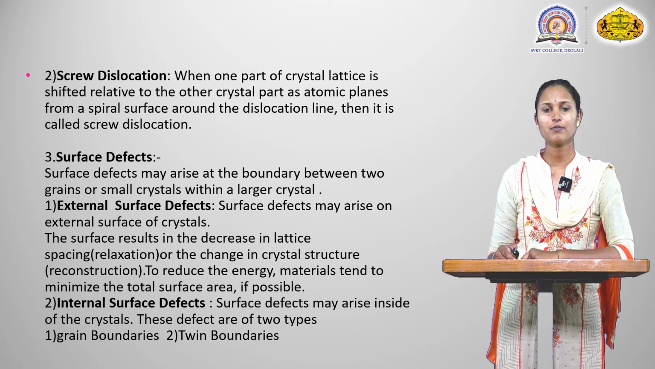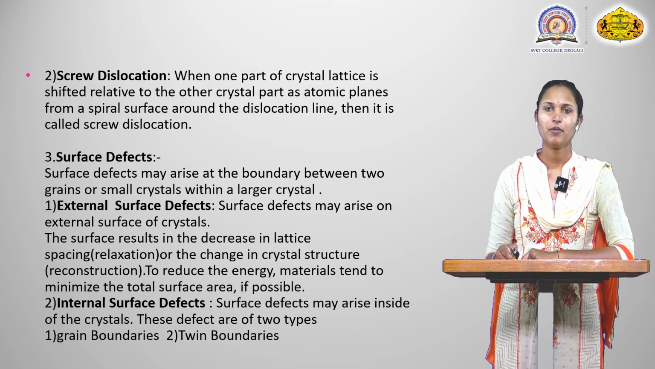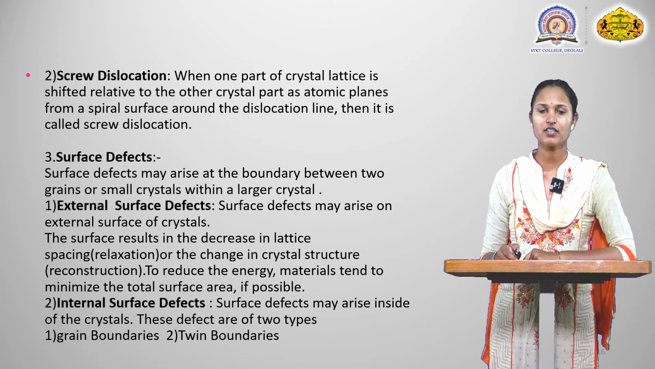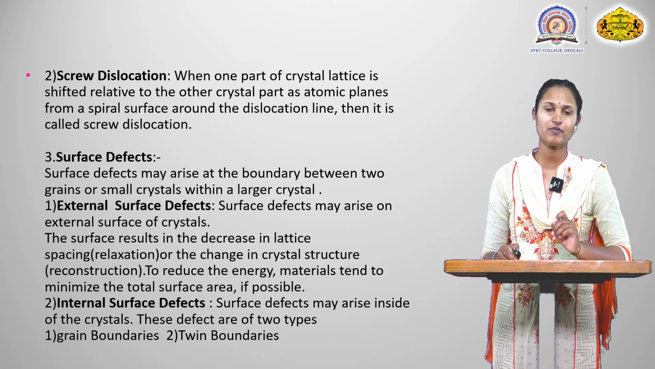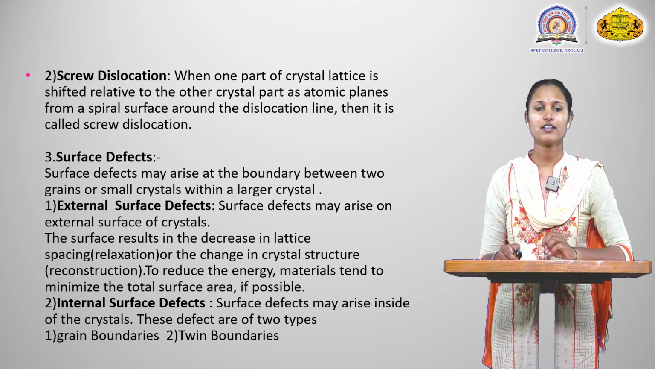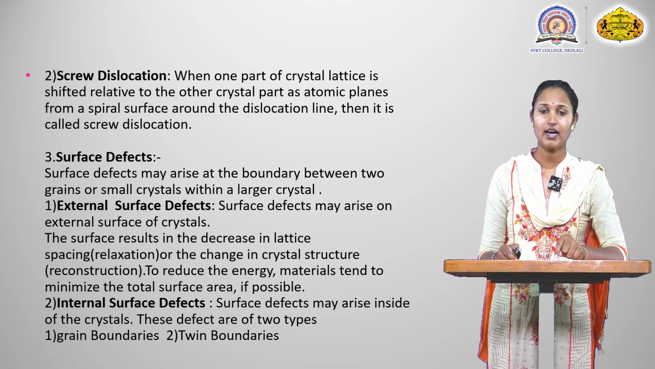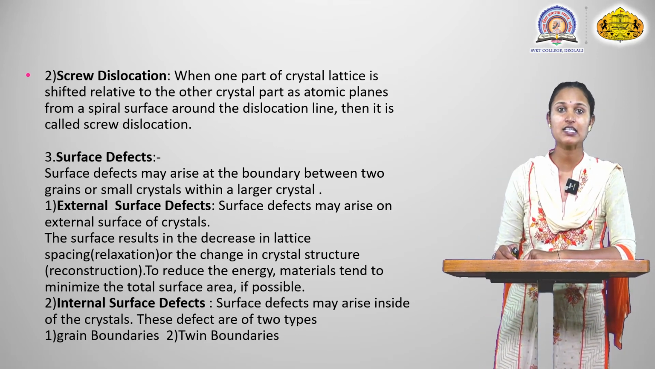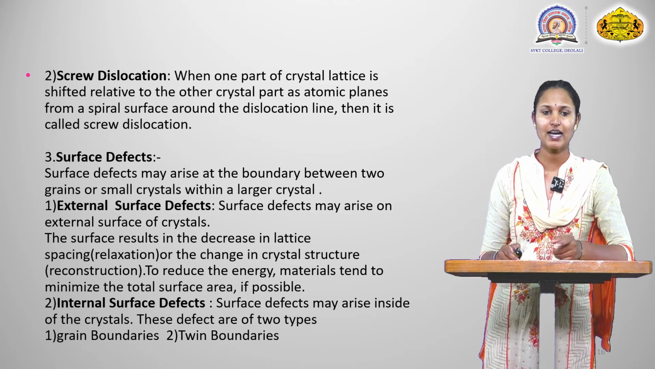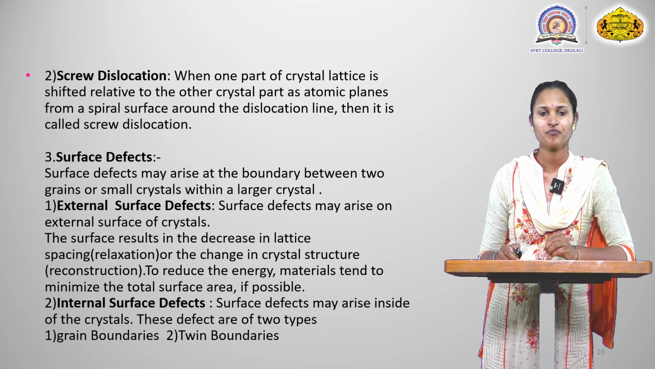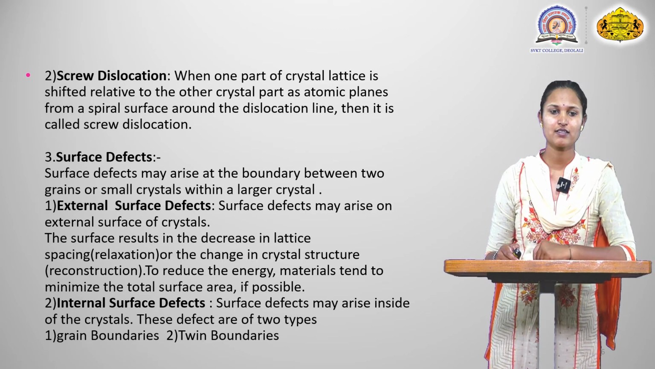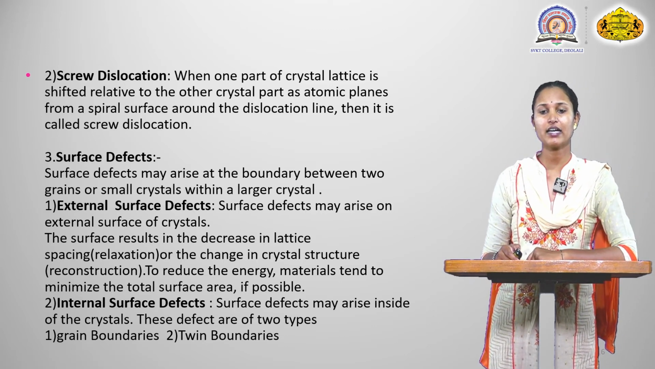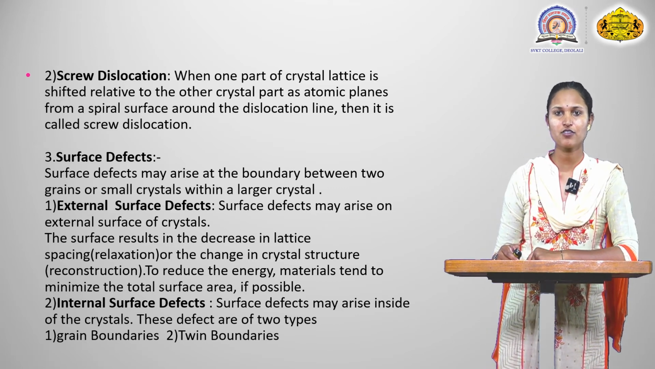Surface defects may arise at the boundary between grains or small crystals within a large crystal. Grains means the smallest particles of the lattice structure. The sub-points: first is the external surface defects, meaning grain particles on the external side are removed or misplaced. External surface defects may arise on the external surface of a crystal.